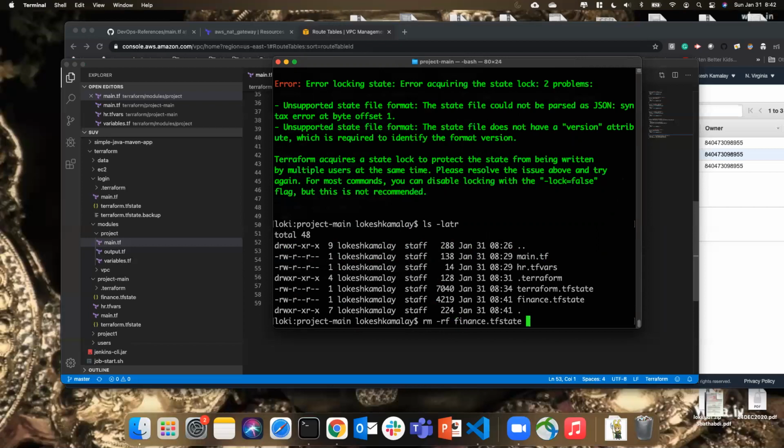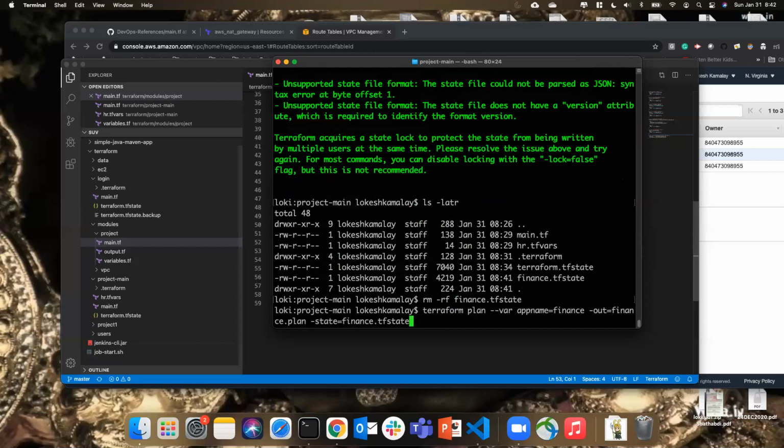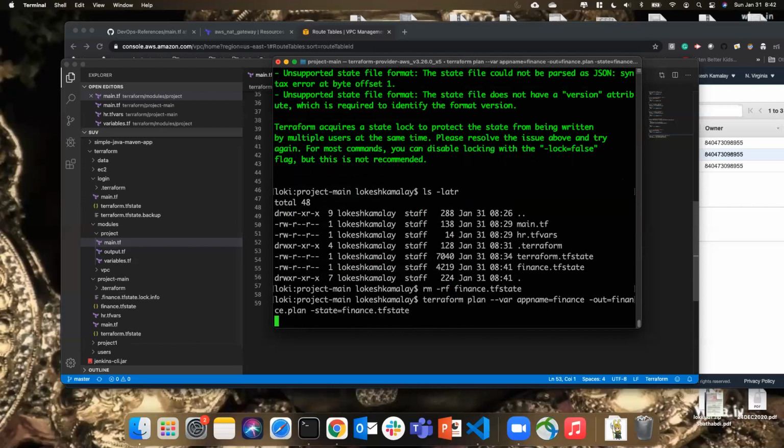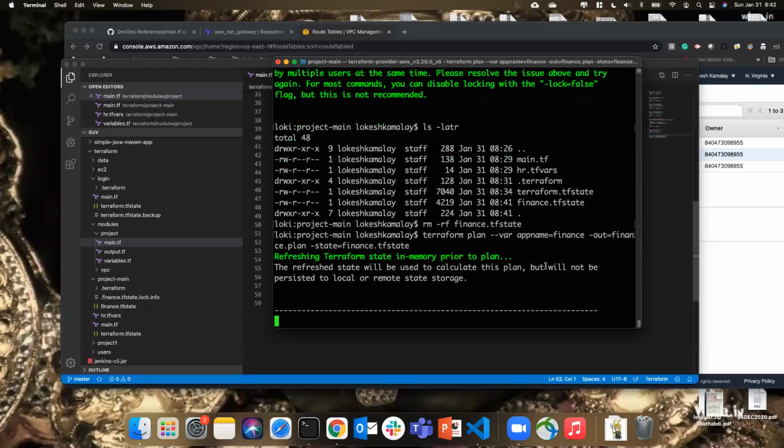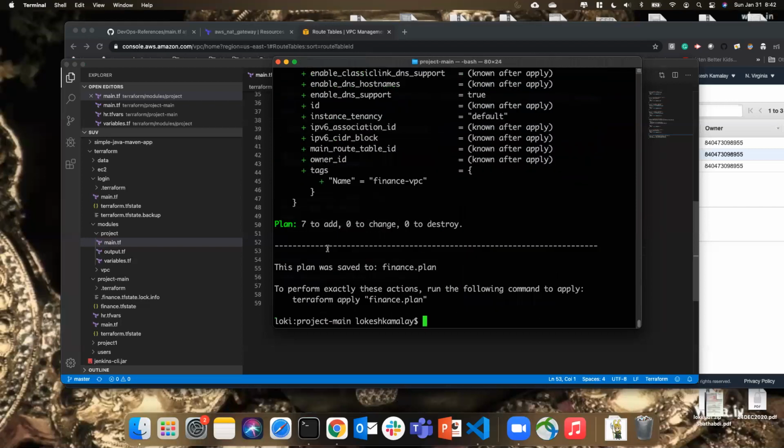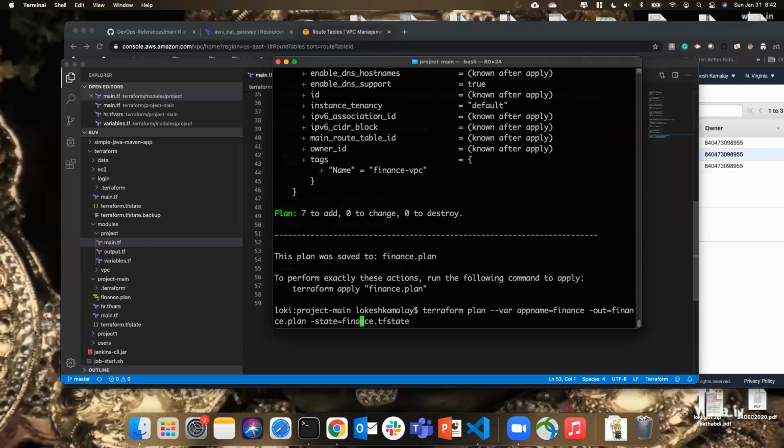So remove the minus, first remove this and then do this. I have just given a plan as a dot plan. See, I can see 7 to add because this will verify it with the new state file that we are going to use. So I can simply do the terraform apply to this file.